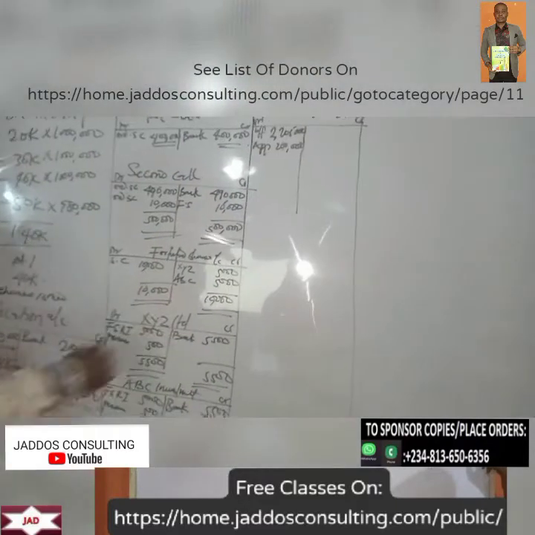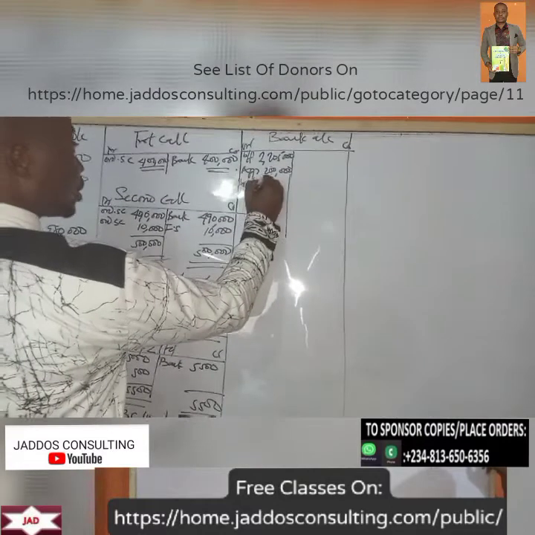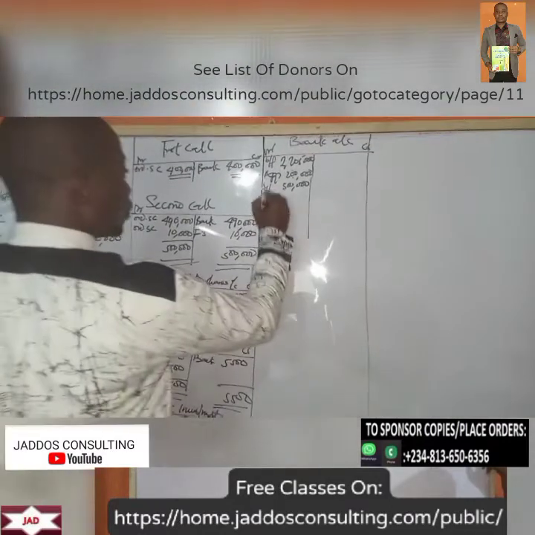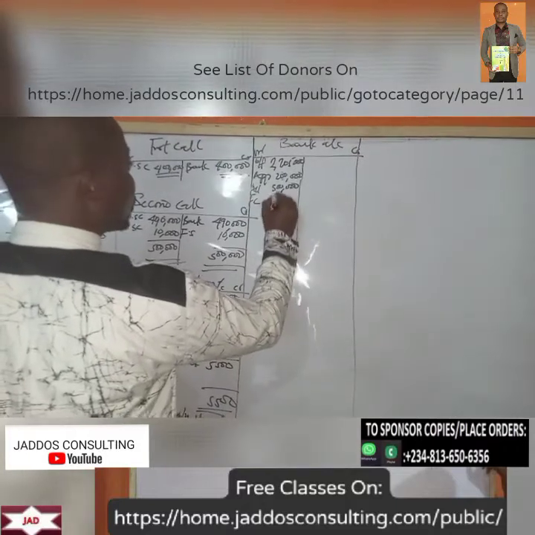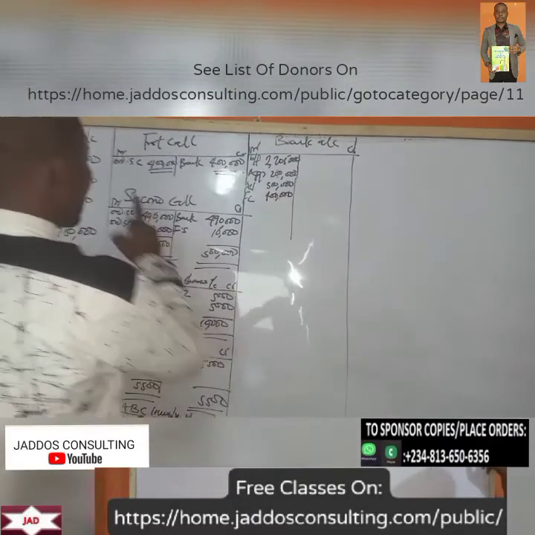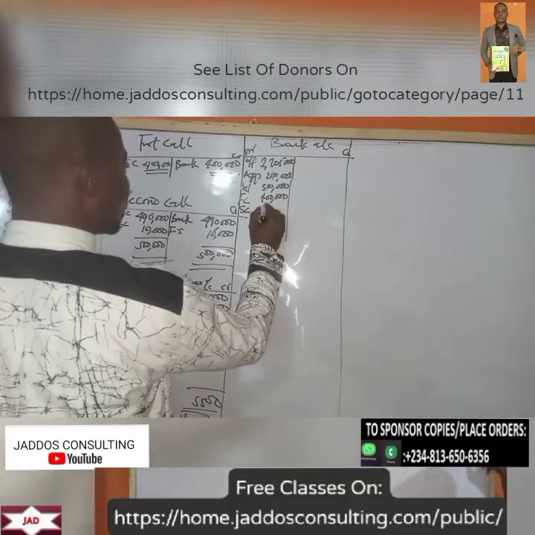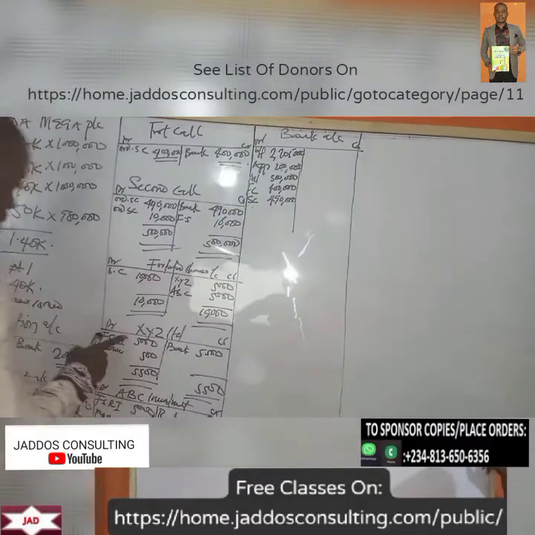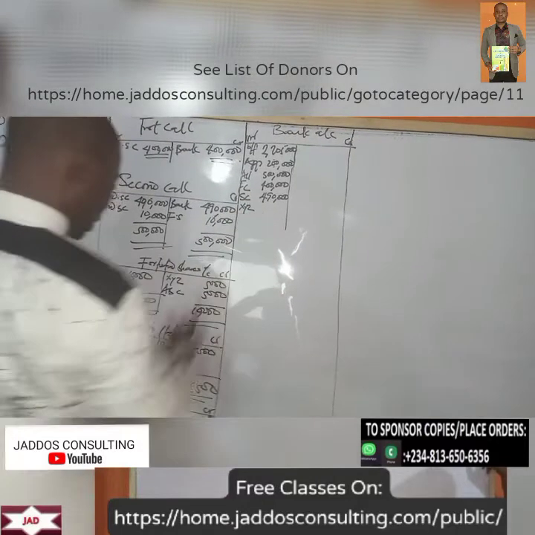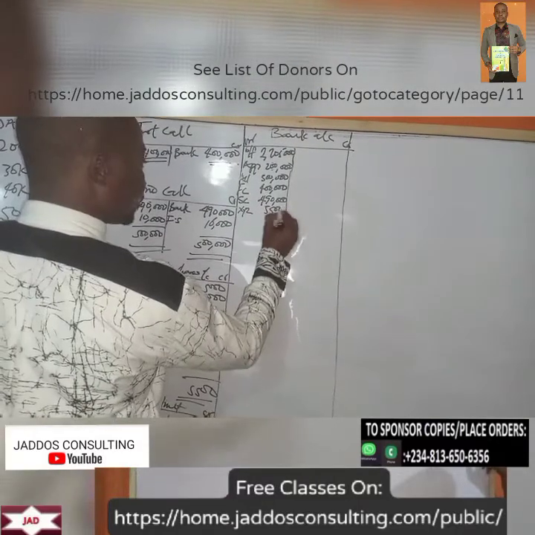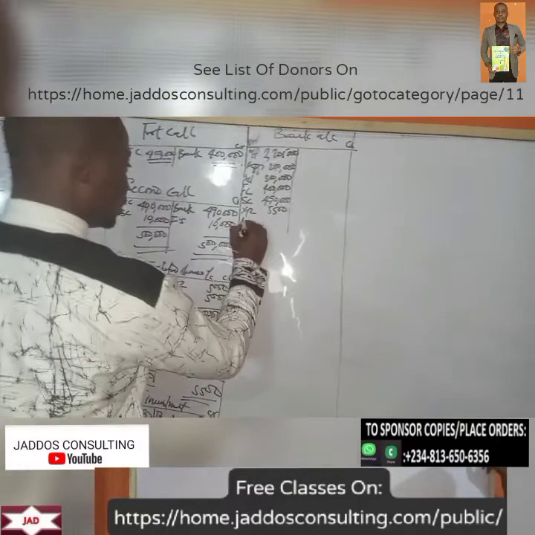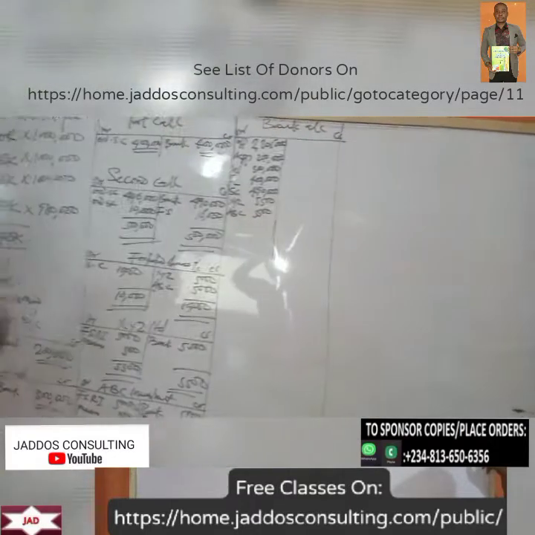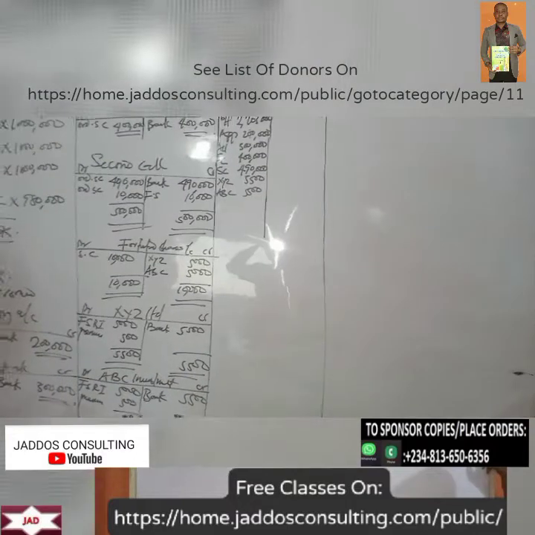From allotment we got 300. From first call we got 400. From second call we got 490,000. From XYZ we got 5,500. From ABC we got 5,500. So what total amount of money do we have in our bank?